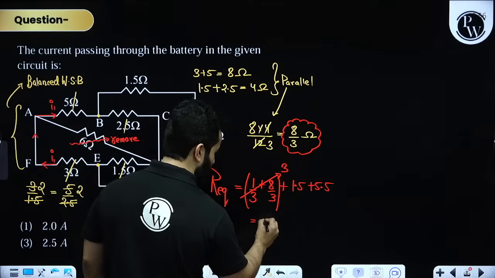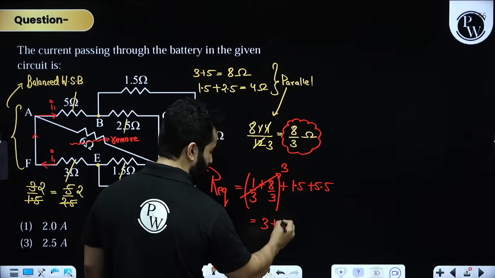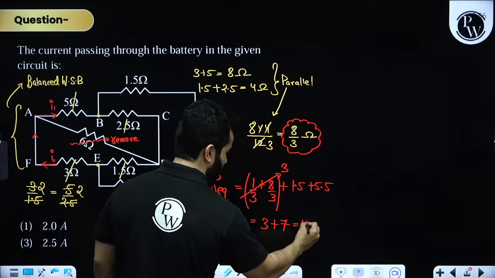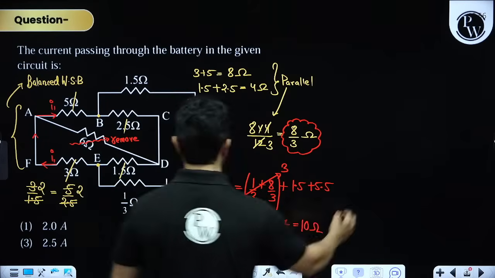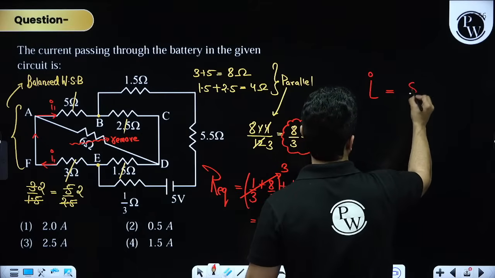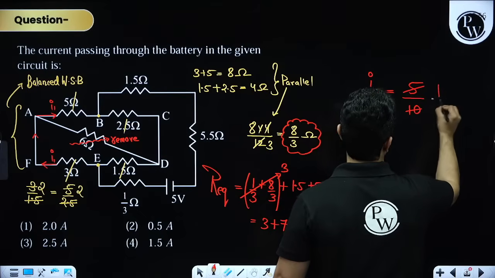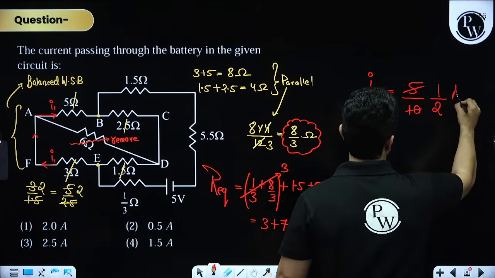So you will have 3 plus, and this will become 1 plus 5 is 6, this will become 7. That means finally you are getting 10 ohm as the final answer. So your current will be V is 5 volt divided by 10, that means 0.5 ampere.